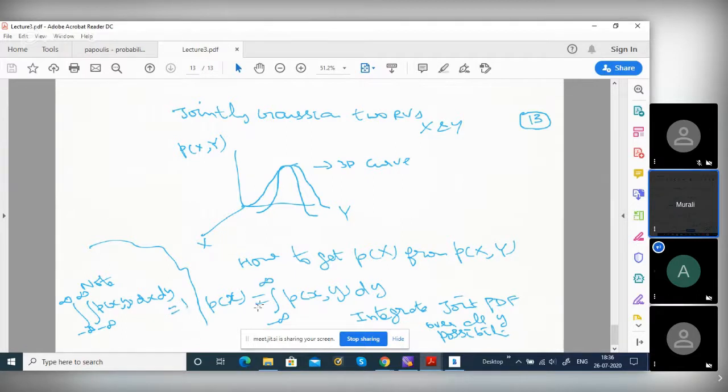And this formula also, are you able to understand, p of xy, joint PDF of x and y? I gave a discrete example, where we found a second-order probability. This is a continuous example. So you integrate over all possibilities of y, you get the probability density of x. You remove the effect of y in the continuous case. Is it clear?